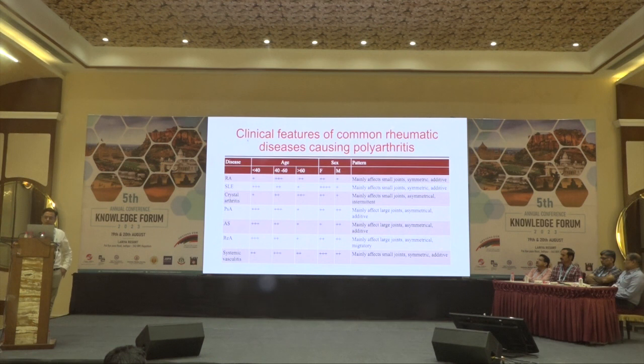When it comes to pattern of arthritis, we can see RA, SLE and systemic vasculitis have a similar pattern, whereas patients with reactive arthritis, ankylosing spondylitis and PsA have a similar pattern. In crystal arthritis, they usually develop episodic arthritis to begin with. Later on, they may develop polyarthritis, which takes years.